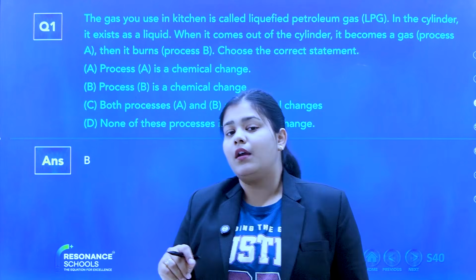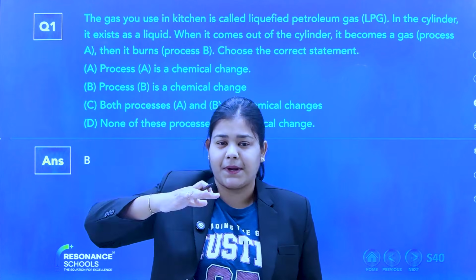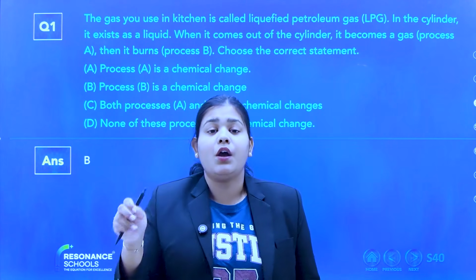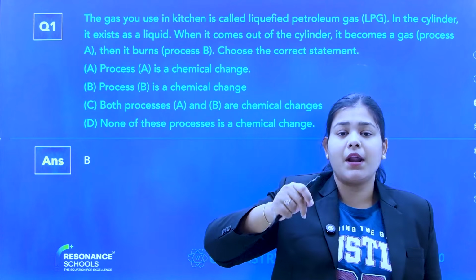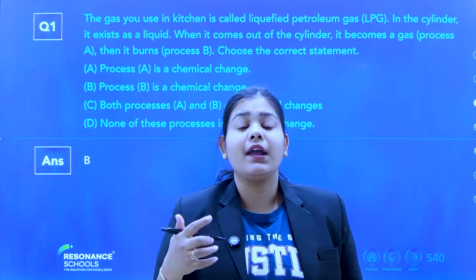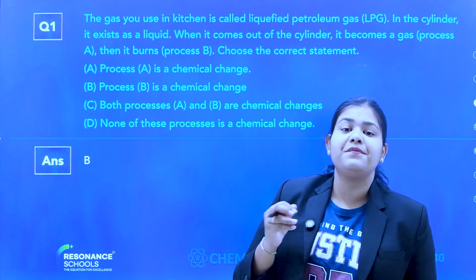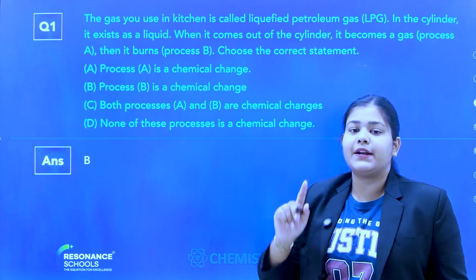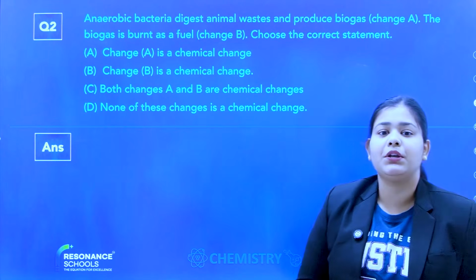So when the LPG comes out from the cylinder, inside the cylinder it is highly compressed. Because it is highly compressed, the particles become close to each other and convert into liquid. Now, when you open the burner, the gas comes from the cylinder to the burner and the gas expands. When the gas expands, it converts from liquid to gas. So that is only a physical change. Changing from liquid to gas is only a physical change, and its burning is a chemical change.